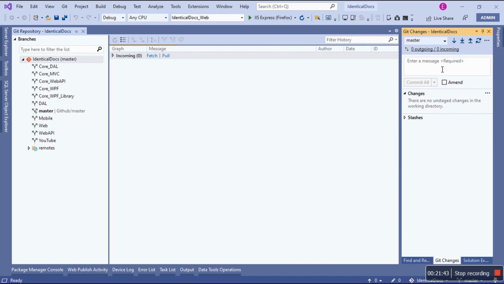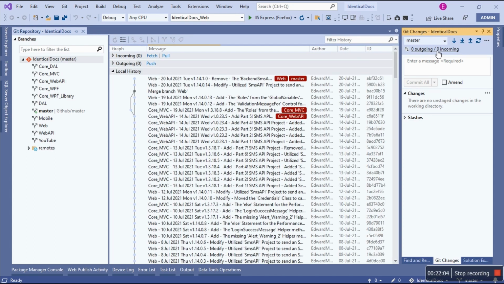Now let's talk about this guy. So currently on master branch, there are 0 outgoing commits, the ones that are supposed to go up to the cloud. And there are also 0 incoming commits coming down to my local machine. But this number always changes. I'm sure you've seen that it changes quite often, and we'll explore this.